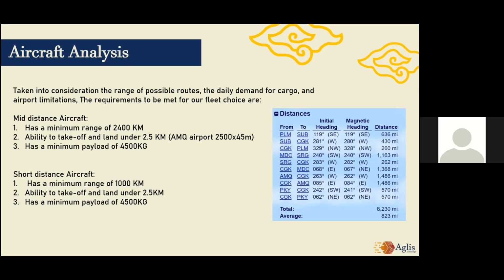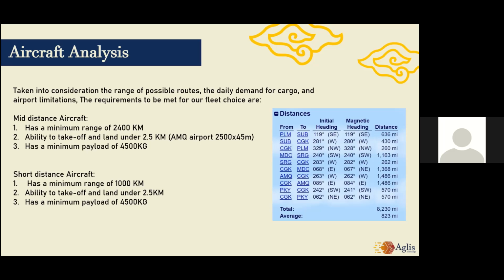The airport that has the smallest runway in our route plan is IMQ Airport, or Pattimura International Airport in Ambon, with a size of 2,500 by 45 meters in length and width. So that becomes our next consideration, for both aircraft to have the ability to land and take off under 2.5 kilometers. Lastly, to choose the aircraft suitable for our fleet, we must also consider the demand to be served.